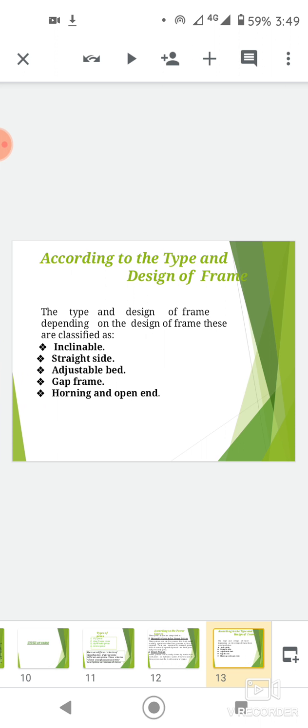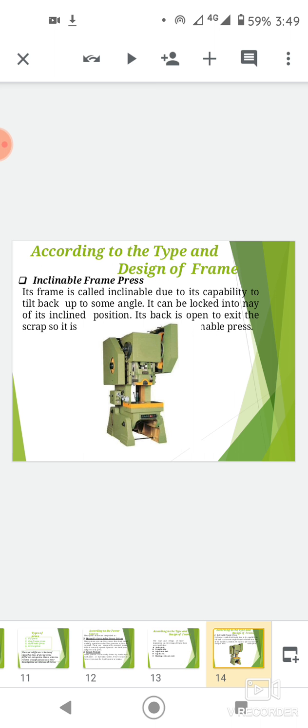According to the type and design of frame, depending on the design of frame, these are classified as inclinable, straight side, adjustable bed, gap frame, horning and open end. Inclinable frame press.